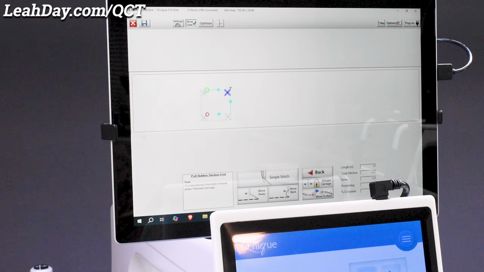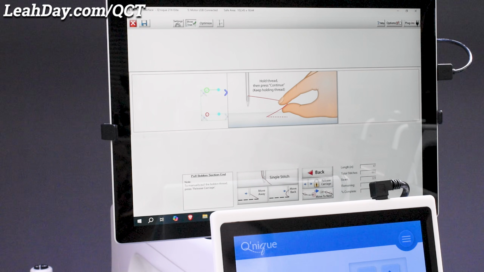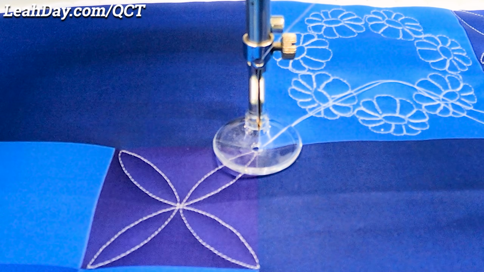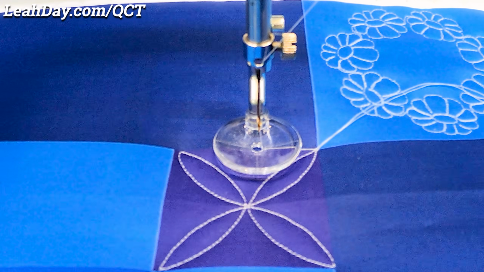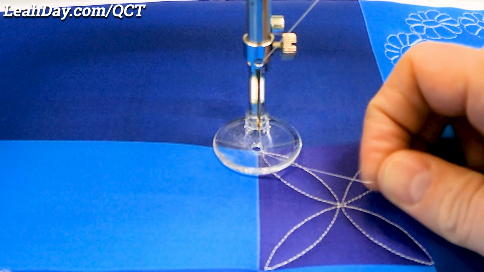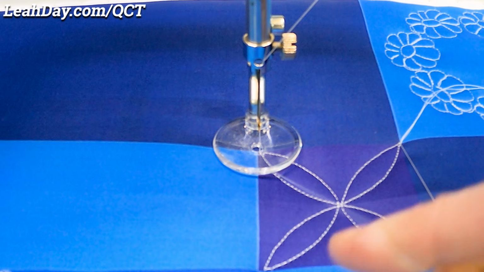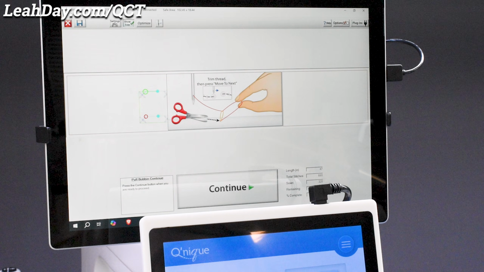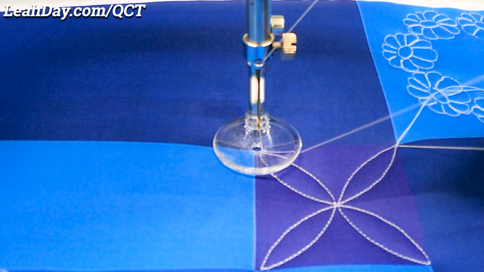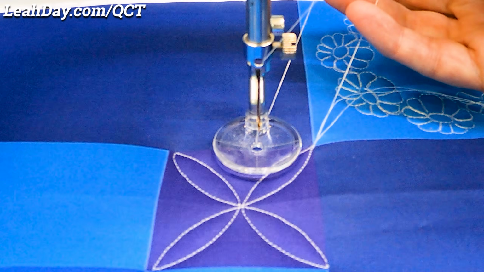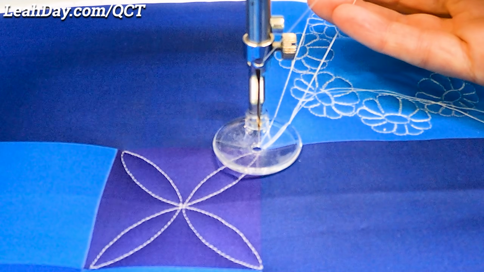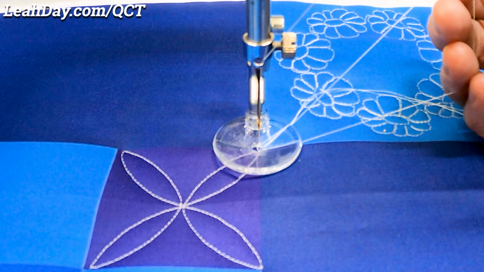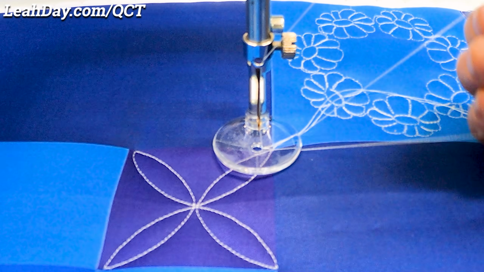We're gonna hit pull bobbin right here. We've stitched out the second design. And what it's gonna do is it's gonna move the machine over. You're gonna wanna tug on your top thread a little bit just to spool it out, give it a little bit of slack, and hang on to it. Now I hit continue, and it's gonna move back and do a single stitch. So here it's gonna move back, it's gonna single stitch, and then it will move away again, so that way I can cut my thread tails.